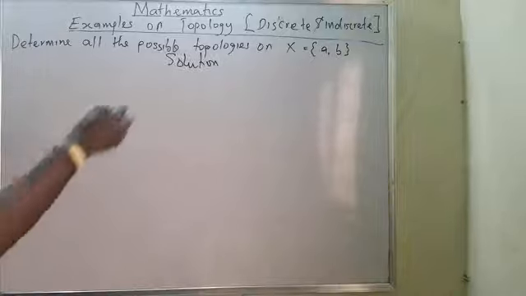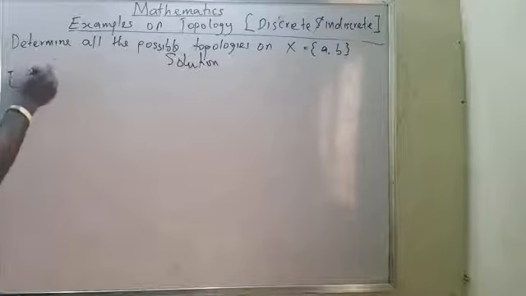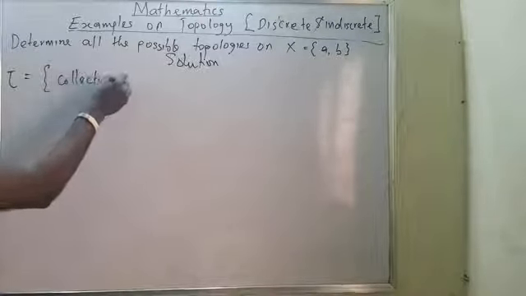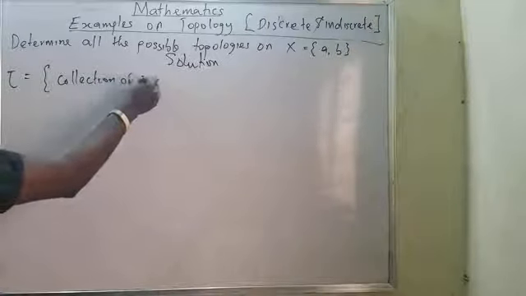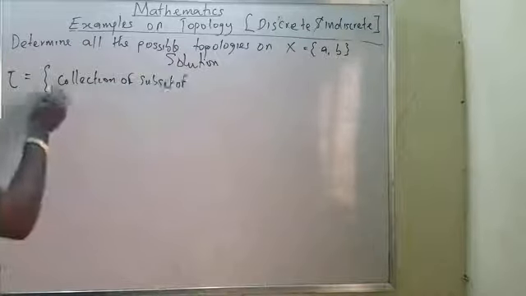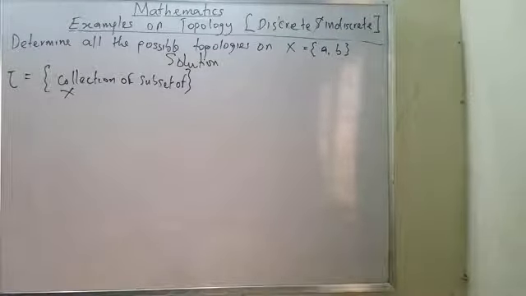The first thing you need to do is, don't forget that when we talk about topology itself, which is tau, we always use a collection of subsets of X. That is what is called topology.